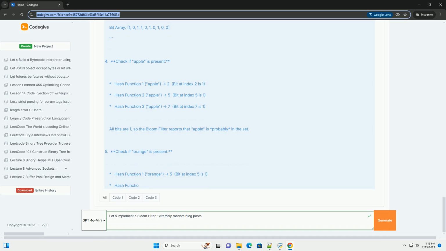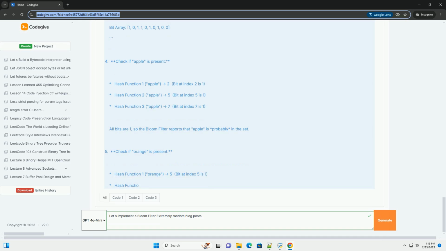1. Bit array. The foundation of the Bloom filter is a bit array, a simple array of bits, initially all set to 0. The size of this bit array is m. 2. Hash functions. You need k independent hash functions. Each hash function takes an element as input and produces an integer value between 0 and m-1, an index into the bit array.